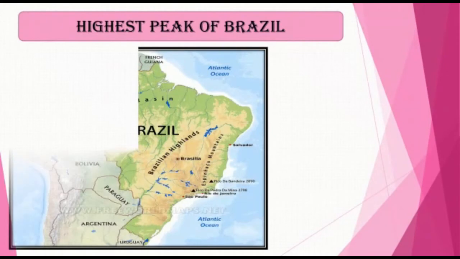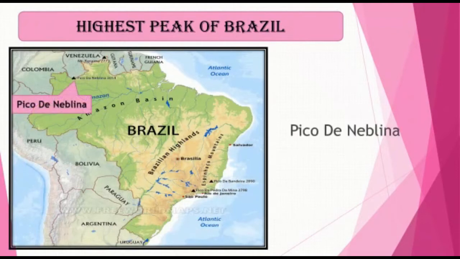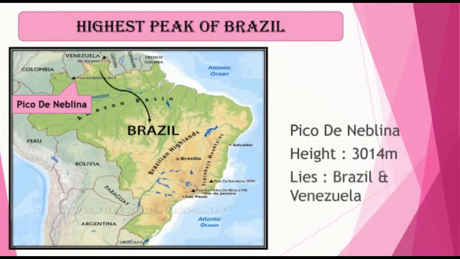The lower part of this highland is found in Brazil, but the highest peak of Brazil is Pico de Neblina. The height of Pico de Neblina is around 3014 meters. It lies on the border between Brazil and Venezuela.